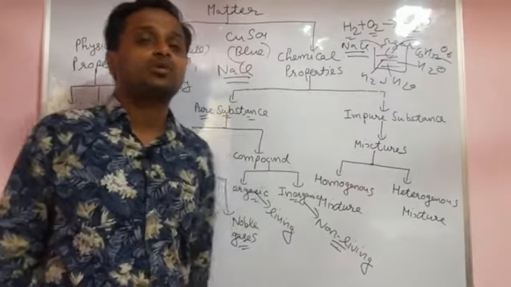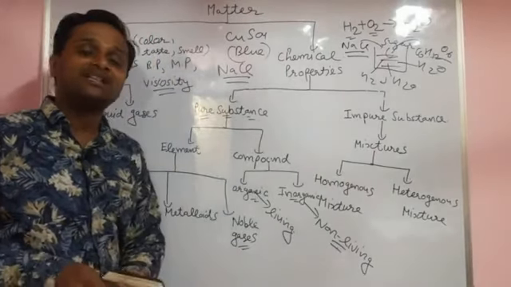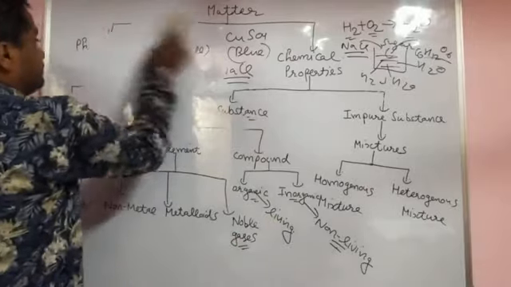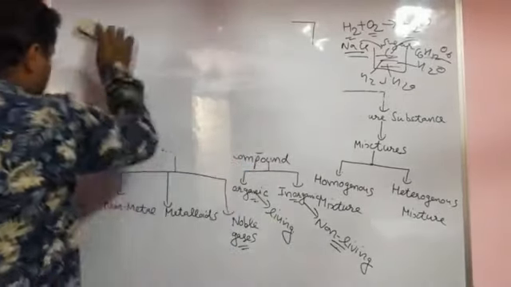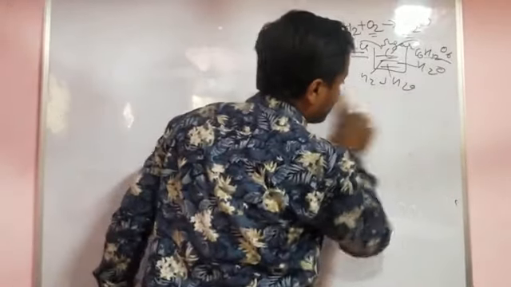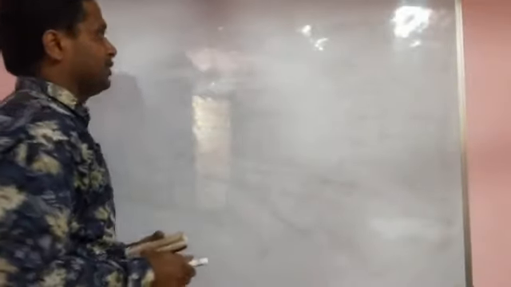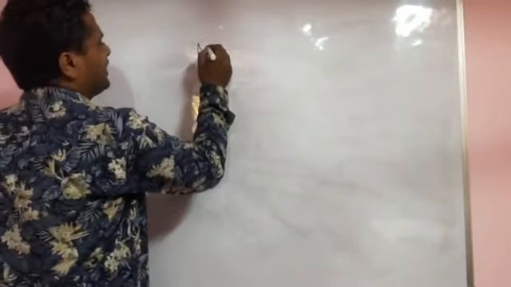First of all, we discuss what a molecule is, what an element is, what a compound is. So first of all, we discuss what a molecule is.